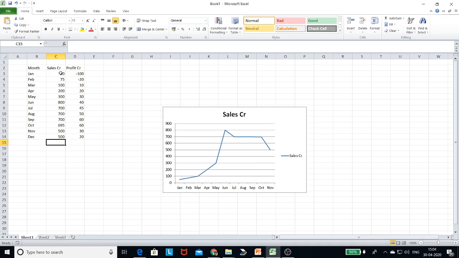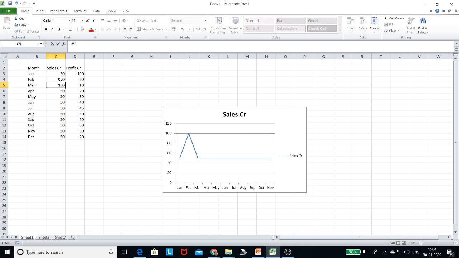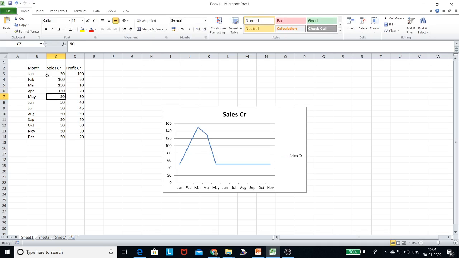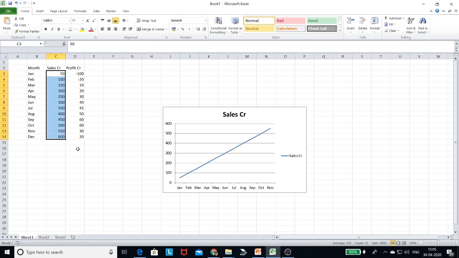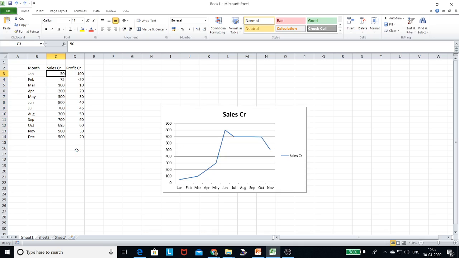If this is an ideal graph and your figures change, then your entire graph is going to change. If I increase the figures in different ways, my graph can be a straight line. Or if I put 100, then 150, then 130 and drag it, the graph changes like this also. So what I mean to say is that it totally depends on what my sales figures are.